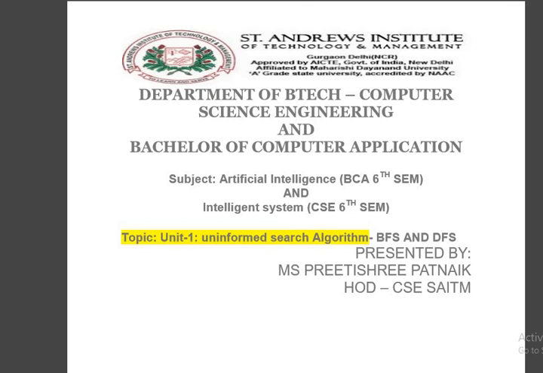So when we are saying uninformed search, in the previous lecture series we have already discussed the definition of search space criteria, and the classification of searching algorithms, which is broadly based upon informed and uninformed search criteria.